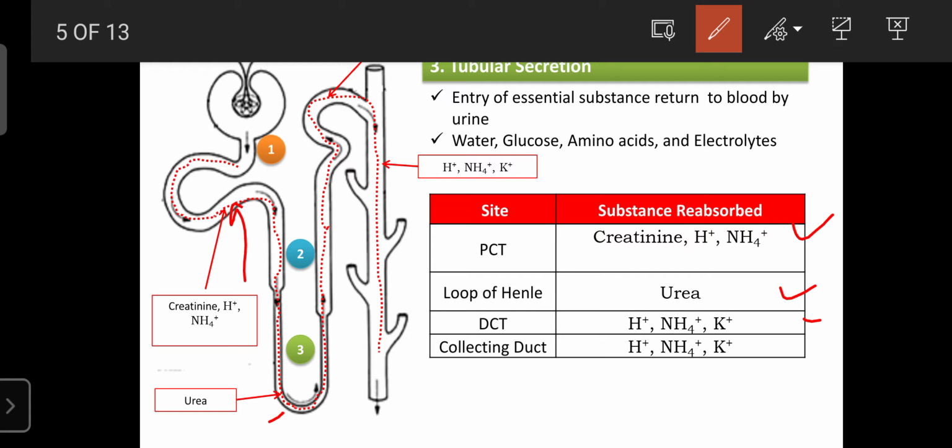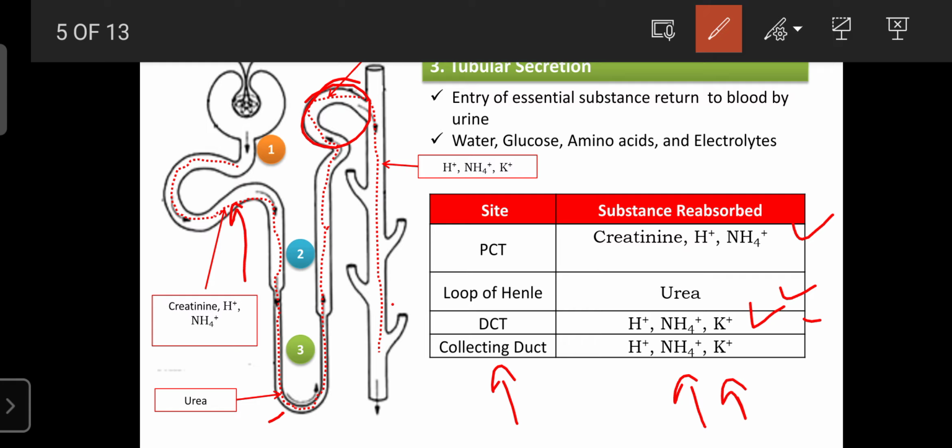Then in the distal collecting tubules, hydrogen ions, ammonia and potassium enter into the urine from the blood. The last site is the collecting duct, where hydrogen ions, ammonia and potassium enter the final urine, through which they are excreted from the body.